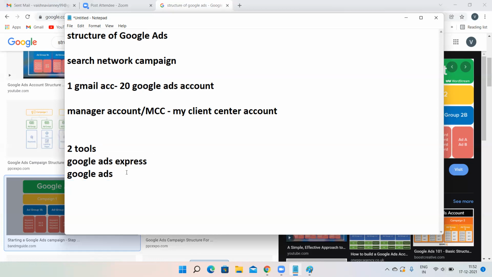Now, as I told you, we have to create a search network campaign today. You guys tell me, what is the search network type? Pranika, what is the type in search network?